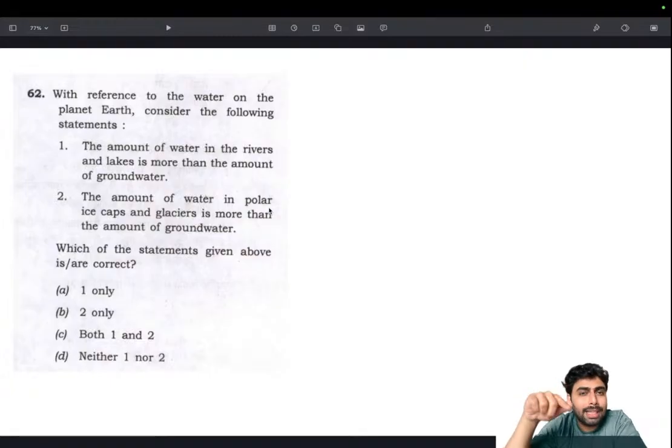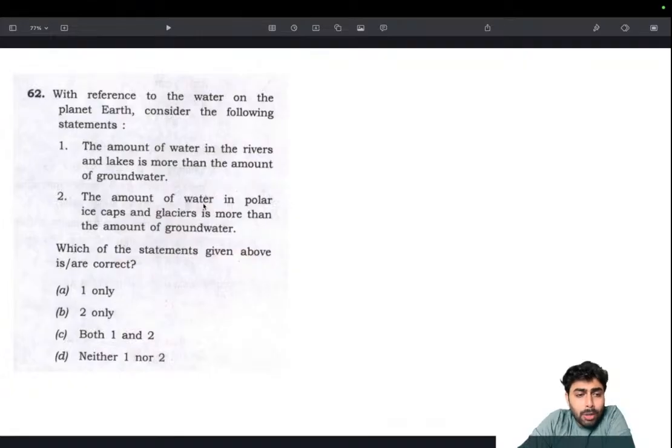So that's one counterintuitive fact I try to remember. Even though I don't remember exactly how much percentage it is, I was very sure that groundwater is one of the highest, and rivers and lakes come only later. Even the amount of water in rivers is actually less than that of lakes. That's also another counterintuitive fact. So the statement that the amount of water in rivers and lakes is more than groundwater is wrong, because it's groundwater that holds more.